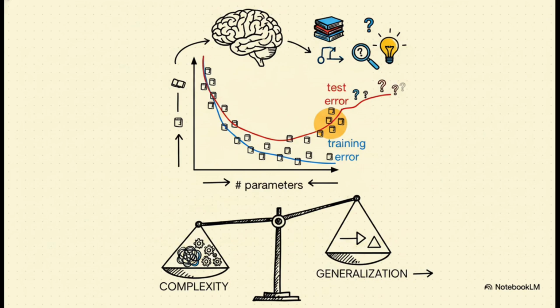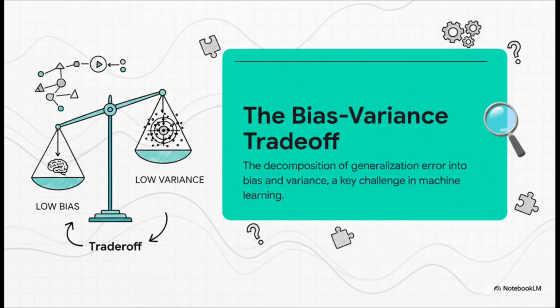The model is learning the real patterns. But then it hits this sweet spot, this minimum, and it starts to climb back up again. That's the point where it starts overfitting. Our entire job is to find the very bottom of that U-shaped curve. This whole balancing act, this fundamental challenge, is what's known as the Bias-Variance Tradeoff. It's this constant struggle to build a model that's smart enough to learn what's real, that's low bias, but also disciplined enough to ignore what's just random chance, that's low variance.